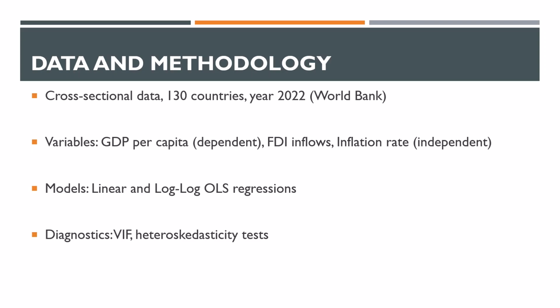The data I have taken for this study is cross-sectional data. The data includes 130 countries for the year 2022. World Bank indicators were used to gather the data. There are three variables. First is GDP per capita, which is a dependent variable. Two independent variables were taken: foreign direct investment and inflation rate. I have used two models, linear model and logarithmic model, to better explain the relationship of FDI on GDP and inflation rate on GDP. The diagnostics which I have used are VIF and heteroskedasticity.